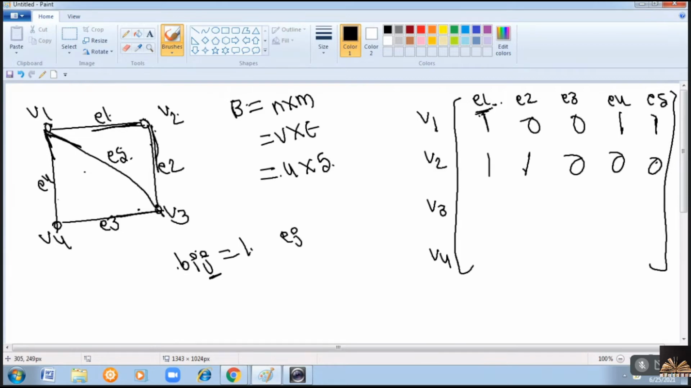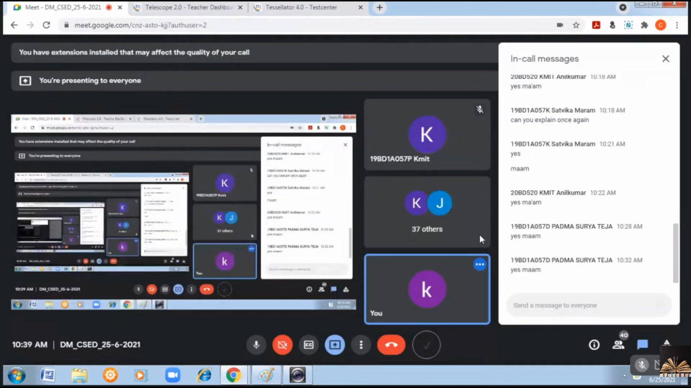V3. Is E1 incident with V3? No. Is E2 incident with V3? Yes. V3 is incident with E3. But it is not incident with E4. It is incident with E5. Vertex 4 is incident with E3. This vertex 4 is incident with E3 and E4. So, the remaining values will be zeros. Clear?